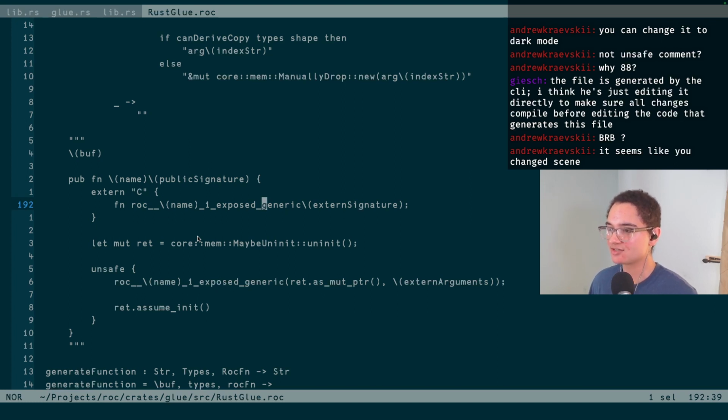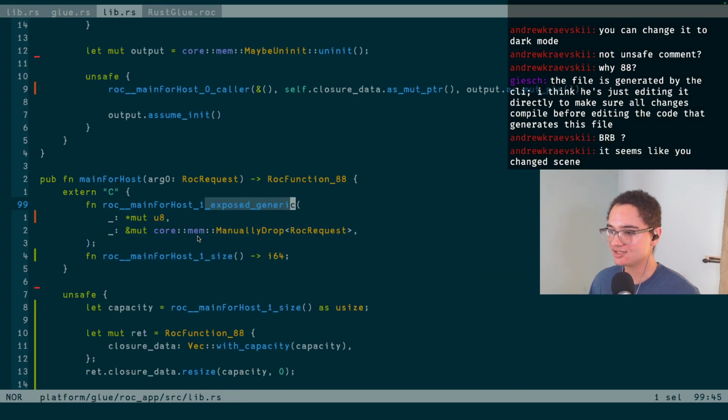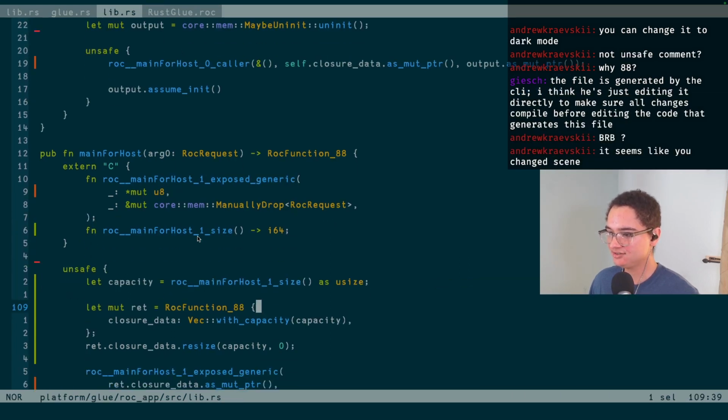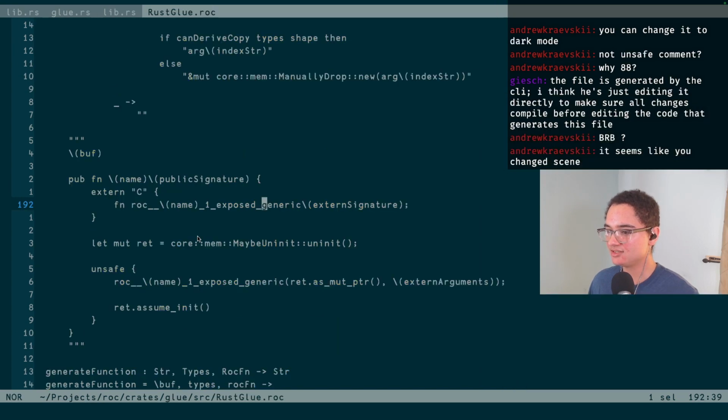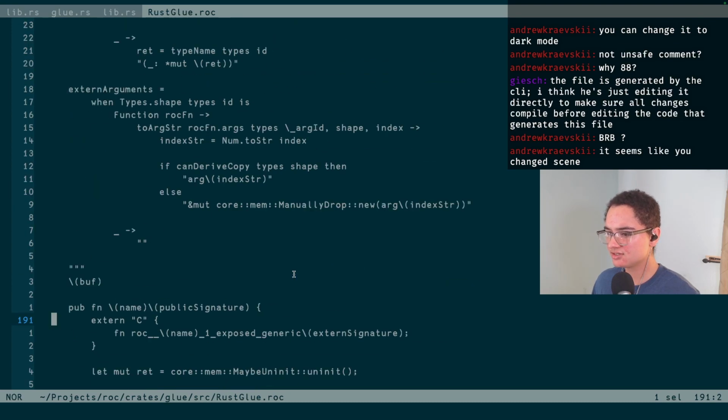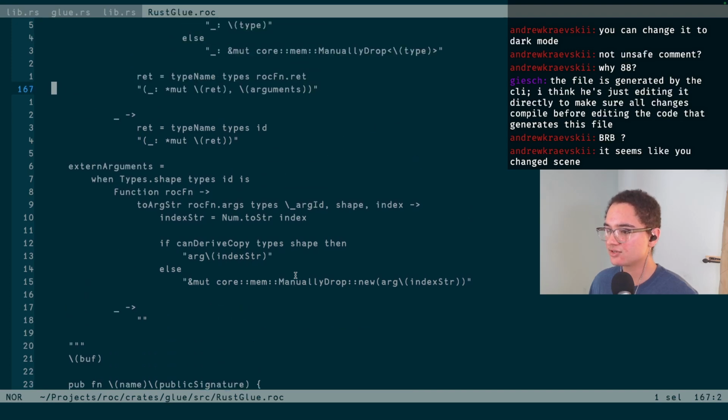And this is just updating those caller functions as I mentioned before. And so that was this other change here for Rust. And so again, we're mostly just going to be copying the information. The extern signature is generated before this. So let's just hop on up and figure out where that's generated.